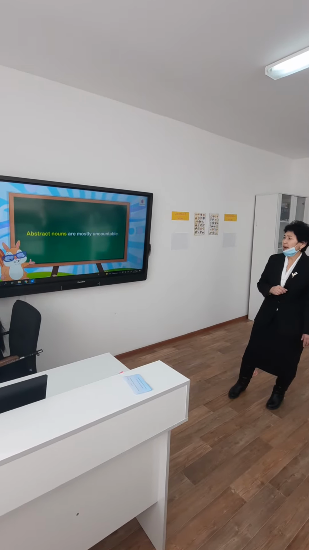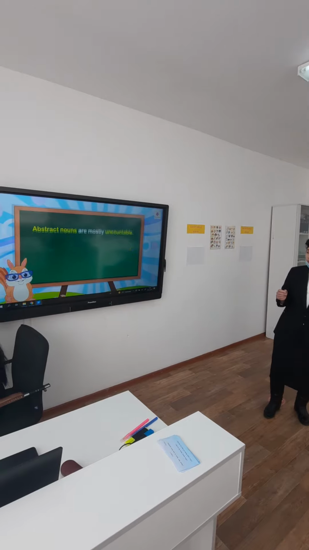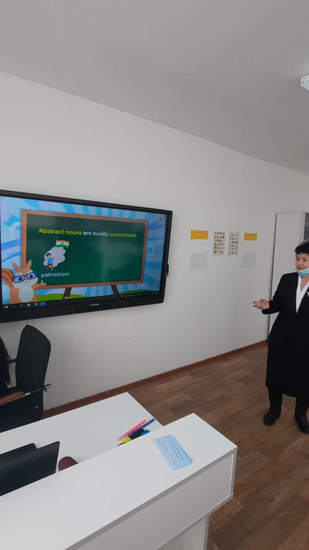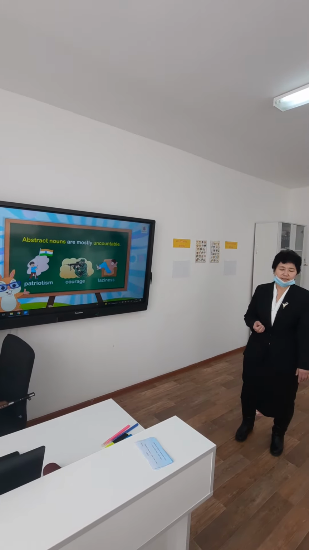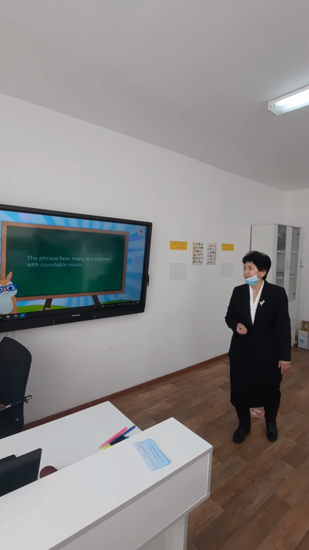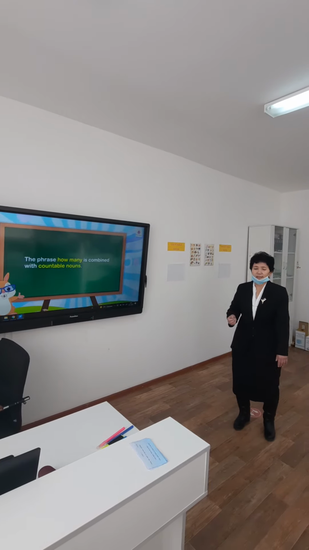Abstract nouns are mostly uncountable. For example, patriotism, courage, and laziness. The phrase how many is combined with countable nouns.